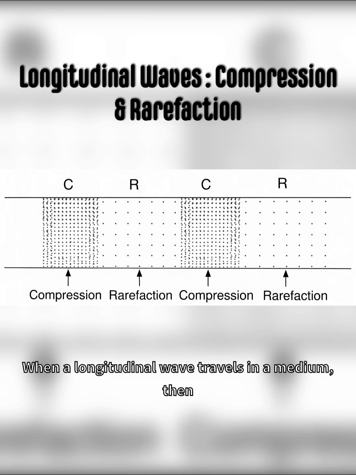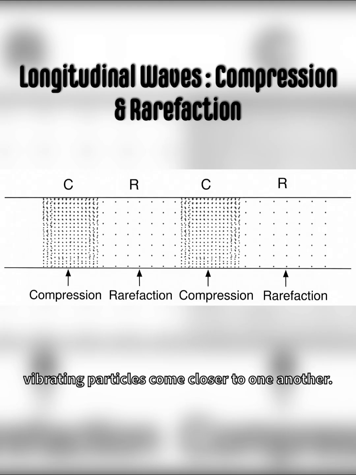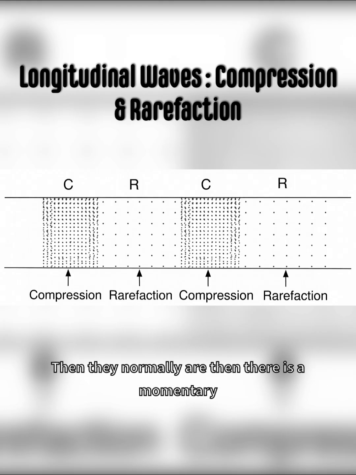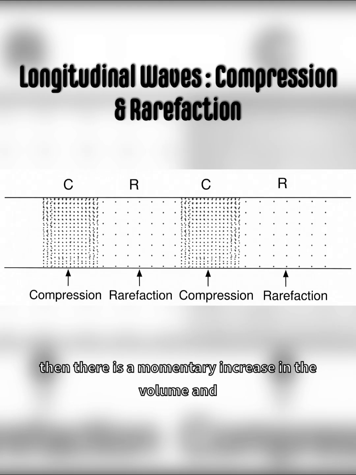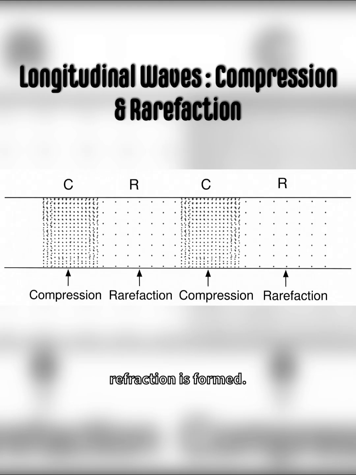When a longitudinal wave travels in a medium, the particles of the medium vibrate back and forth in the same direction in which the wave travels. When the vibrating particles come closer to one another than they normally are, there is a momentary reduction in the volume and a compression is formed. On the other hand, when the vibrating particles move further apart from each other than they normally are, there is a momentary increase in the volume and a rarefaction is formed.